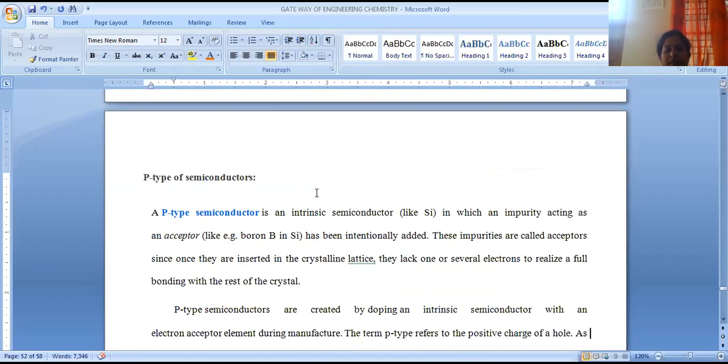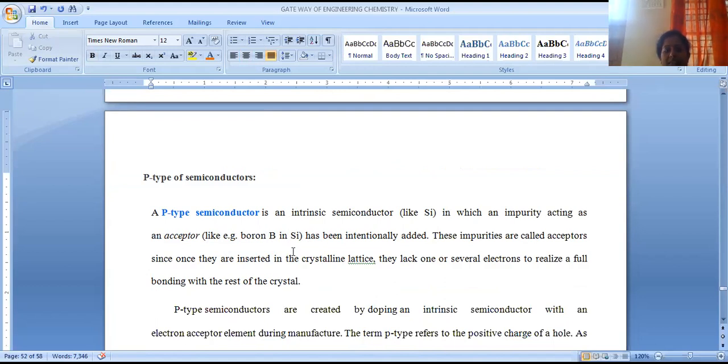In the case of the P type semiconductor, we take silicon and germanium, which are doped with third group elements. Third group elements are boron, aluminium, gallium, indium, thallium.